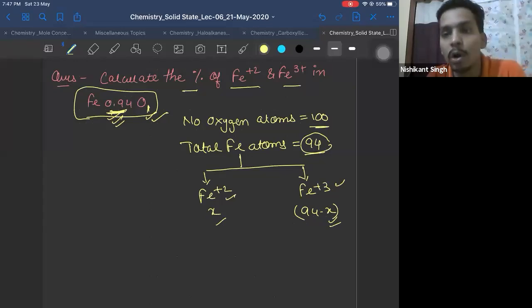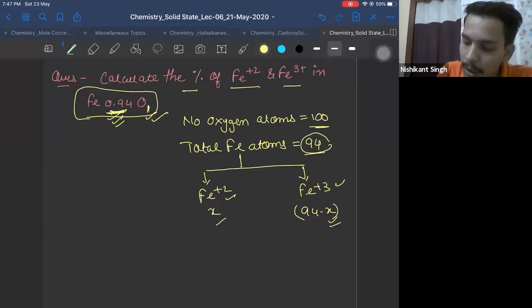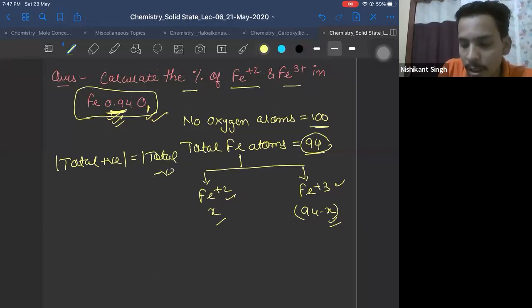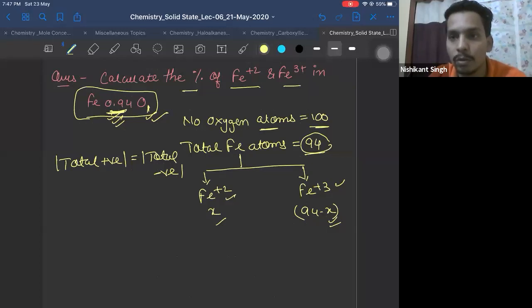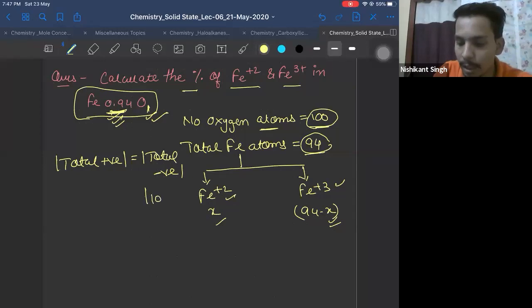Now what I can do here is the following. Yes, this is also a part of redox. We also teach it in redox. If you have done it there, very good. If not, let's learn it here. So now you can see here, we will apply total positive charge magnitude should be equal to total negative charge in ionic solids. Correct? Now I have oxygen atoms. Oxygen atom carries how much charge? -2. And how many oxygen atoms are there? 100. So total negative charge will become 100 into 2, only we have to take magnitude.